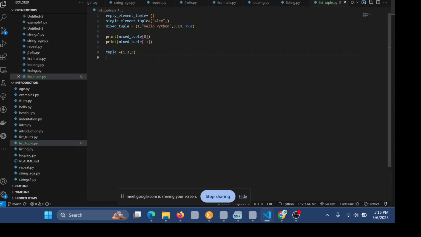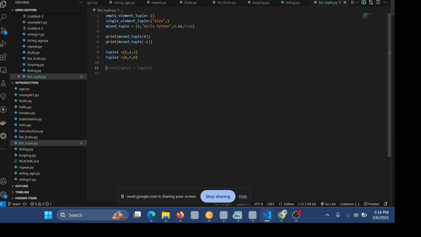Then I'll have another one, tuple2, and we'll give it elements inside, like that.